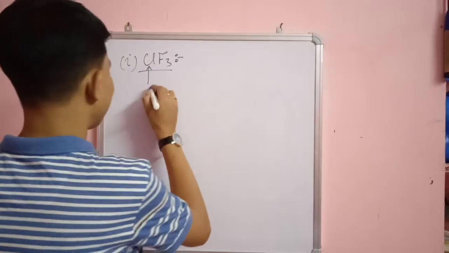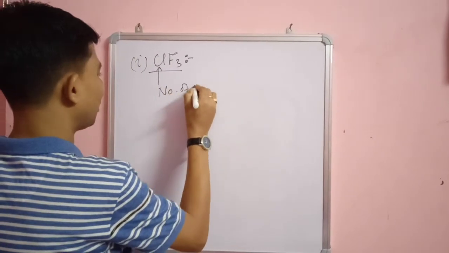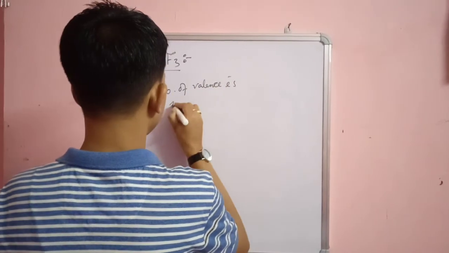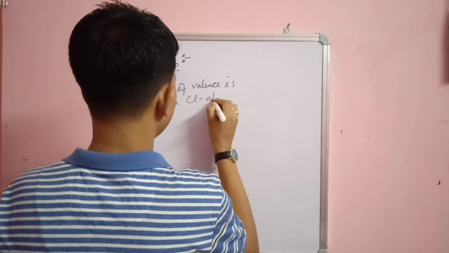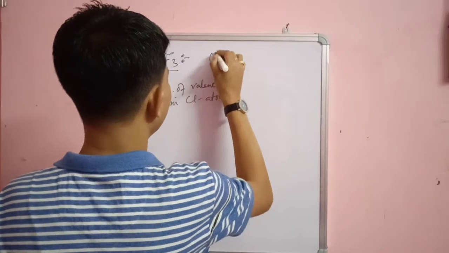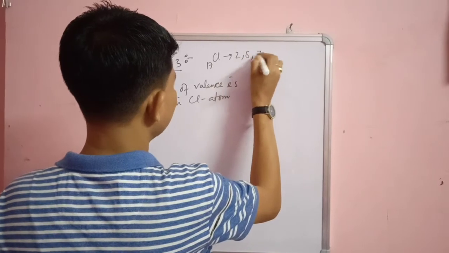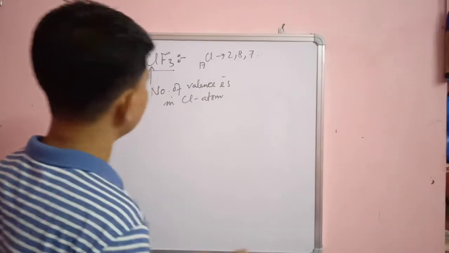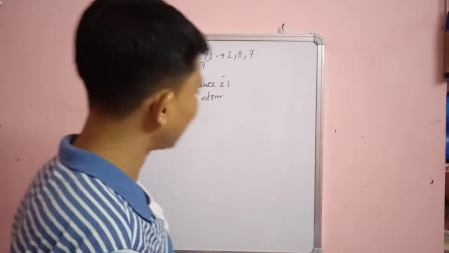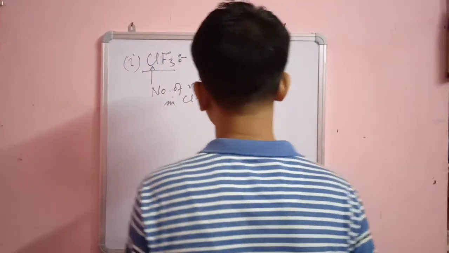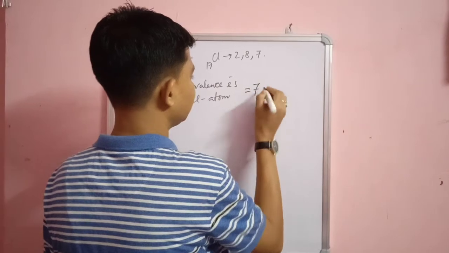So the number of valence electrons in the Cl atom: we know that the atomic number of Cl is 17, so the electronic configuration is 2, 8, 7. So the Cl atom has valence electrons equal to 7.